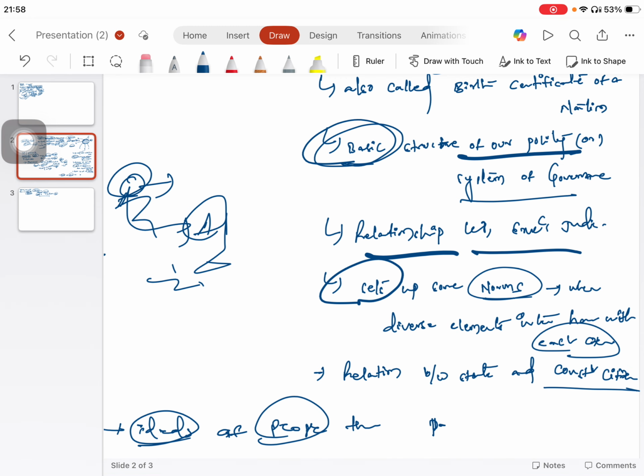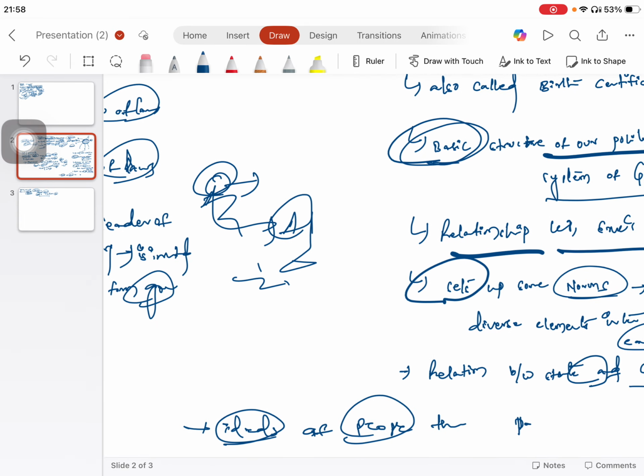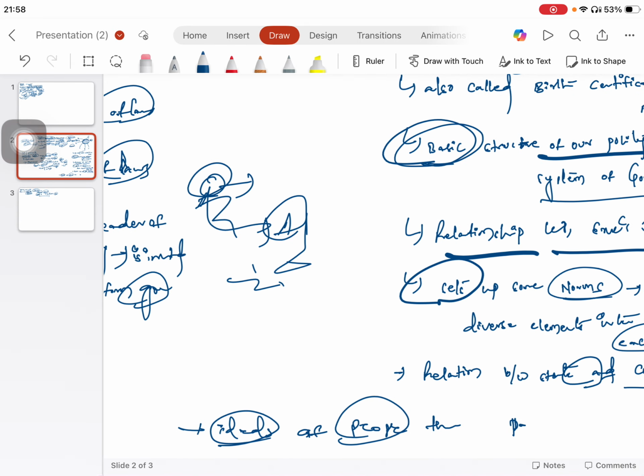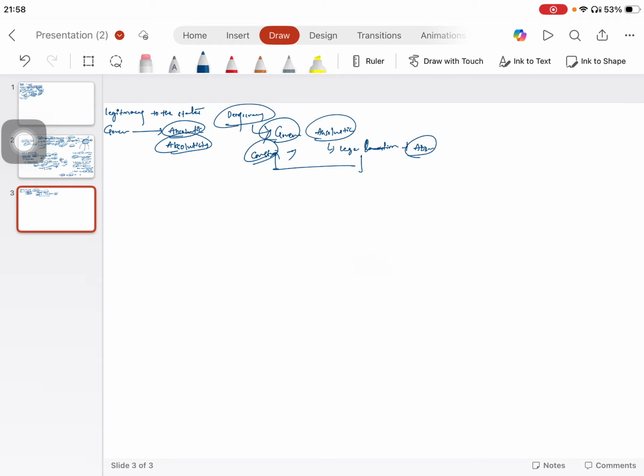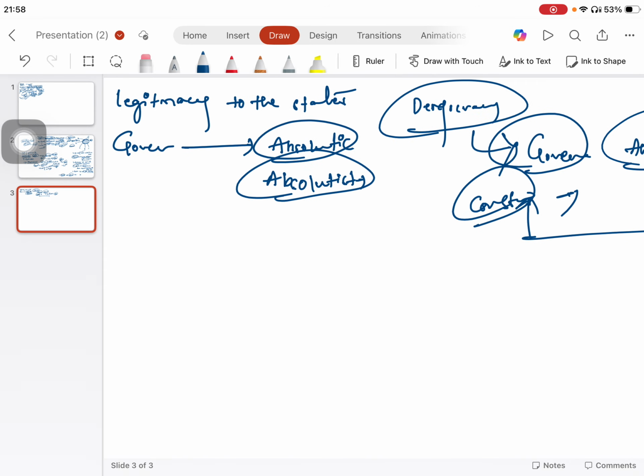It shows the relationship between state and citizens, and the ideals and aspirations of the people, visible throughout the constitution, particularly in the preamble. And it prevents the government from being absolutist, because the constitution has laws which limit power to prevent absolutism.